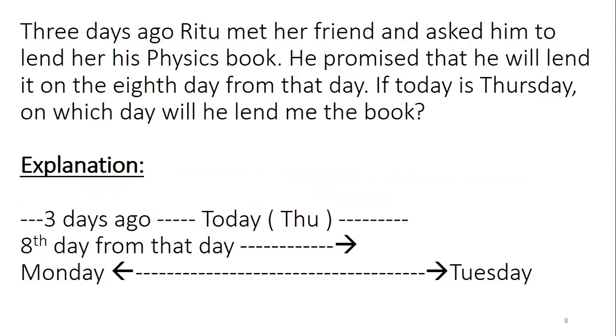Now, 3 days ago, Ritu met her friend and asked him to lend her his physics book. He promised that he will lend it on the 8th day from that day. If today is Thursday, on which day will he lend me the book? So today is Thursday, so 3 days ago is Monday. Now from that day, it was promised that after the 8th day, it will be given. So the 8th day from Monday is Tuesday. So on Tuesday, the book will be lent.